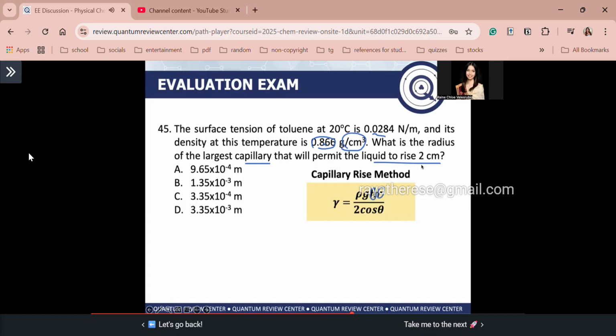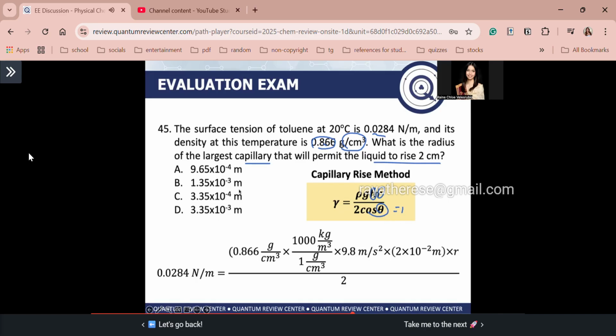We are also given the height, which is 2 centimeters. Again, you convert that to meters: 2 times 10 to the power of negative 2 meters. Then, guys, yung cos theta natin is just equal to 1. Bakit? Because we're not given a contact angle here, so let's assume that cos theta is just equal to 1. So let's simplify your equation to gamma is equal to ρghr over 2. So shift solve lang ulit, guys.